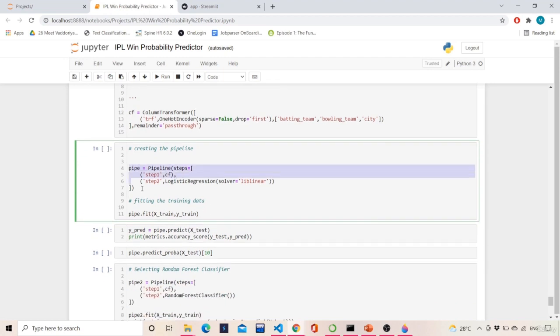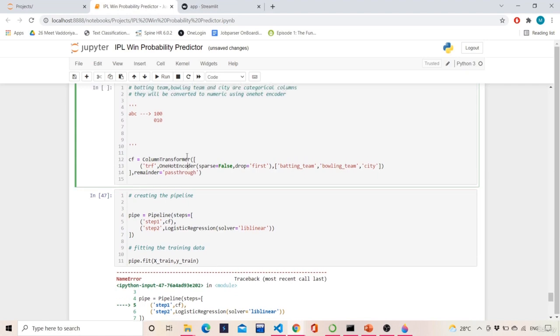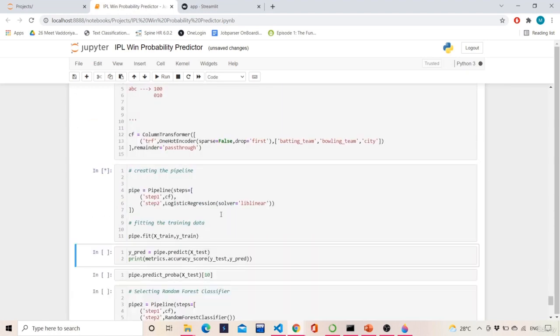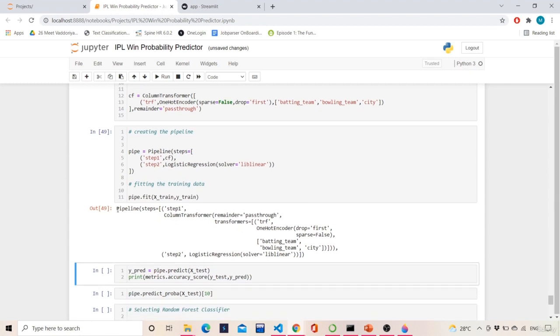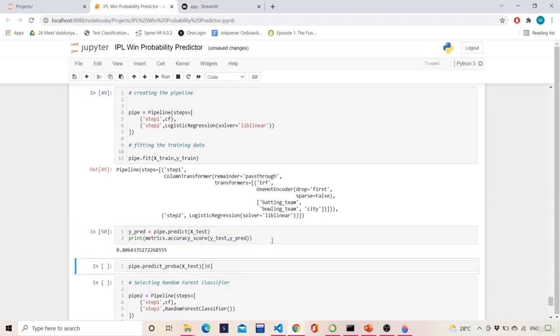So this is our pipeline. In this pipeline I will fit the data. I didn't execute this one, so I executed it. Now I will execute this. So this is fitting, and my pipeline is created. In this pipeline I'll send my X-test data, and then I'll calculate the accuracy score. So I see that 80% is my accuracy score.